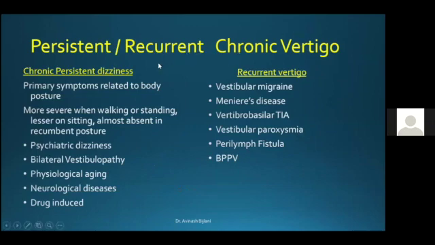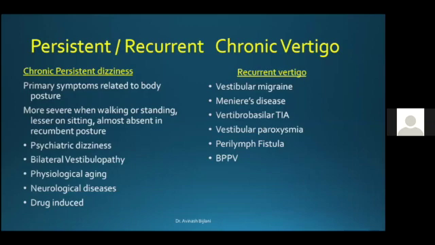Now, the most difficult for any physician is persistent or recurrent chronic vertigo. Because this patient is probably not coming to you for the first time. He walks in with a lot of investigation reports and prescriptions, some relevant, some irrelevant, and you have to go through that phase. In chronic persistent dizziness, the symptoms are primarily related to body posture. The problem becomes more severe when the patient is walking or standing, he feels better while sitting, and the problem is almost gone when the patient lies down.